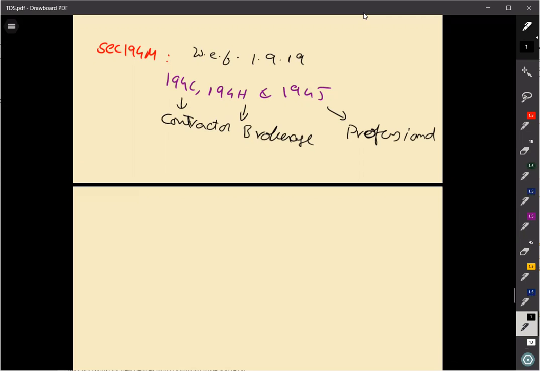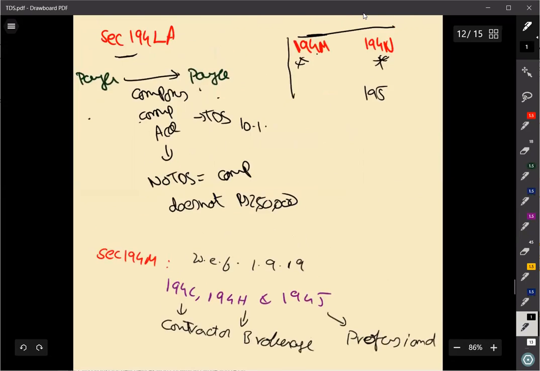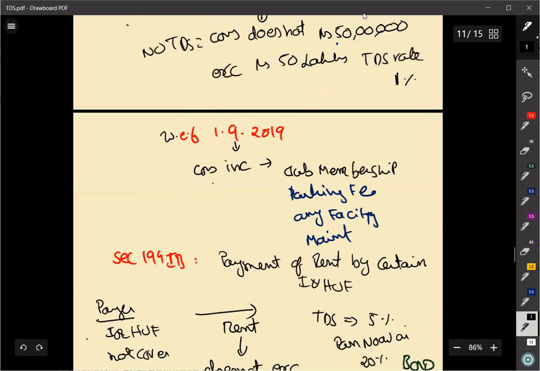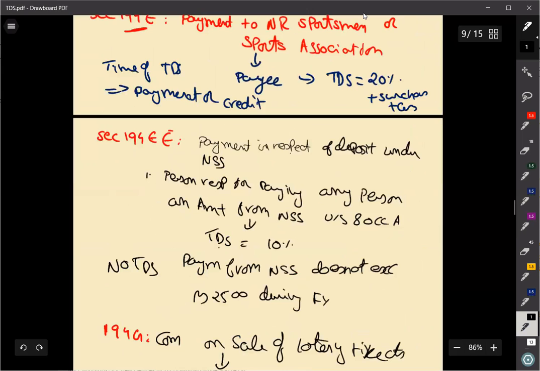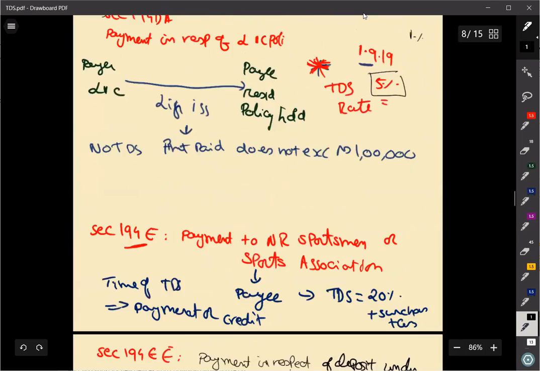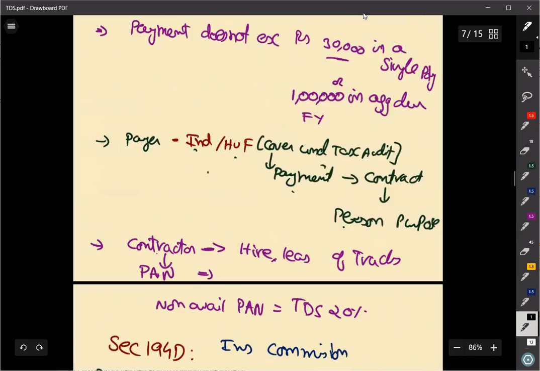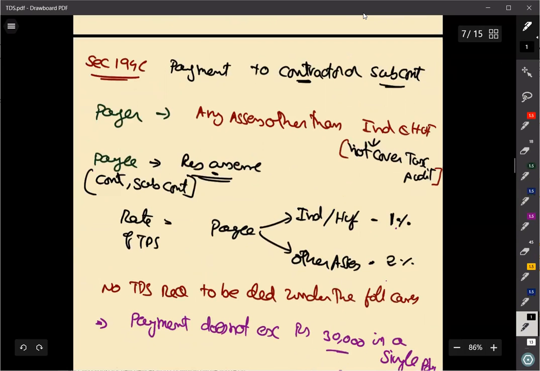Then you may be wondering, already 194C is there, 194H is there, 194J is there. Then what is the need for a new section called 194M? For that, let us go back. What is 194J? We have discussed that. Fine. Let us go to 194C. To whom is this section applicable? 194C is applicable to any person other than individual and HUF.